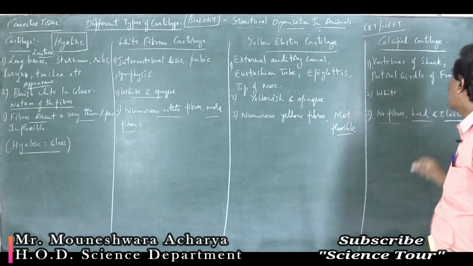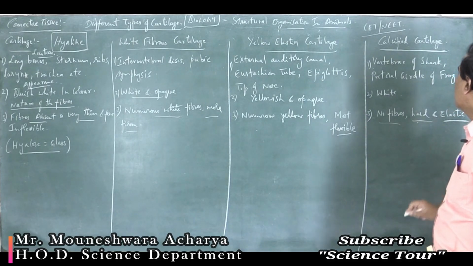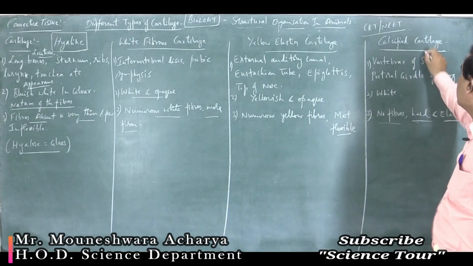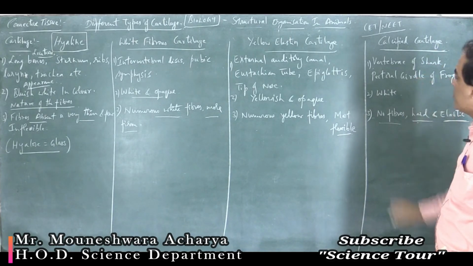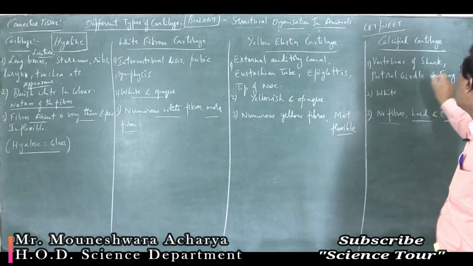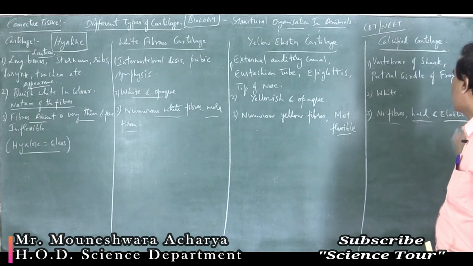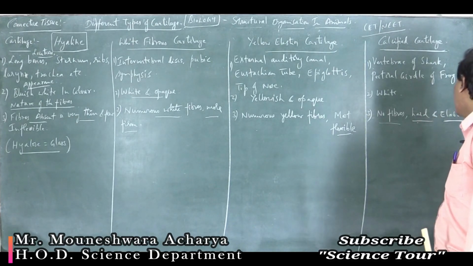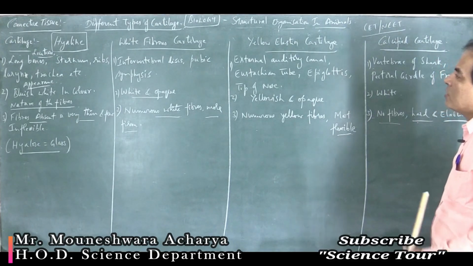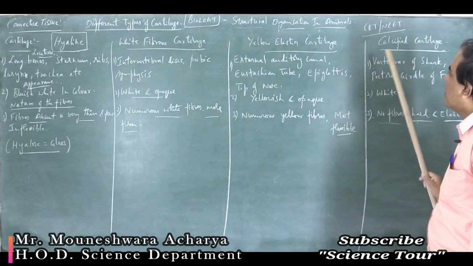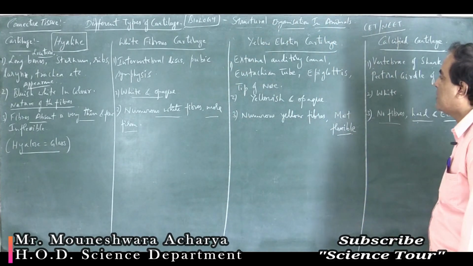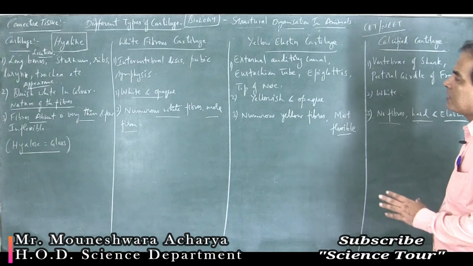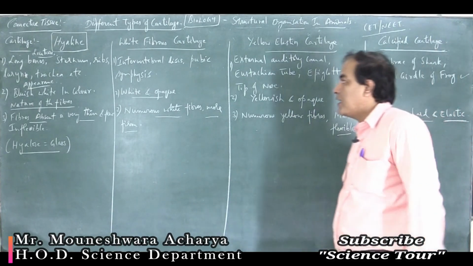Bone contains the calcium salts. But in calcified cartilage, which is found not in human beings but in animals like the vertebrae of shark and pectoral girdle of frog, there are no fibers, but due to calcium deposition, the cartilage is hard and it is also elastic. So the question may come in your various competitive exams like CET and NEET from this particular aspect, that is different types of cartilage.